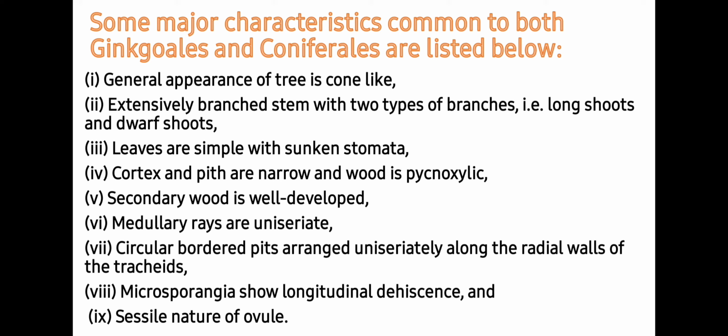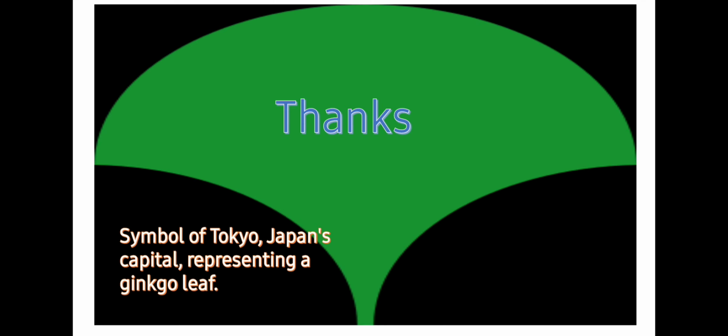Medullary rays are uniseriate. Circular bordered pits are arranged uniseriately along the radial walls of the tracheids. Microsporangia show longitudinal dehiscence and sessile nature of the ovule. So these are the common characteristics of Ginkgoales and Coniferales.